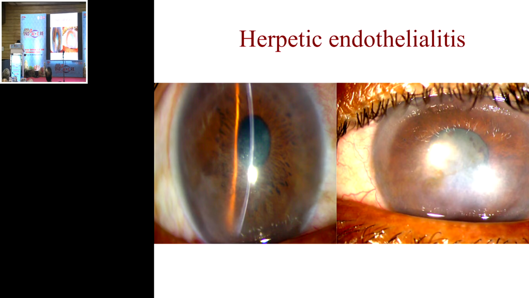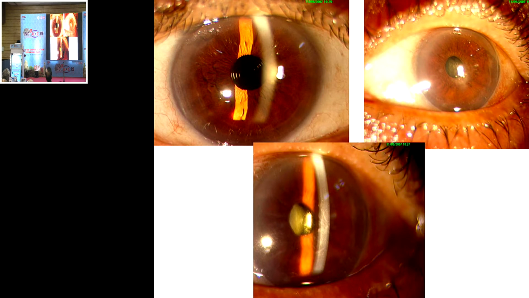Another form of viral keratitis is herpetic endothelitis, and this is when they present to us with stromal edema, and the differential diagnosis is CMV endothelitis. This is one patient who had had a multifocal done years back. During the follow-up at 3 months, she complained of diminished vision, and the surgeon was very sure that surgery was uneventful, and if you really look at it, she had developed a small area of localized edema.